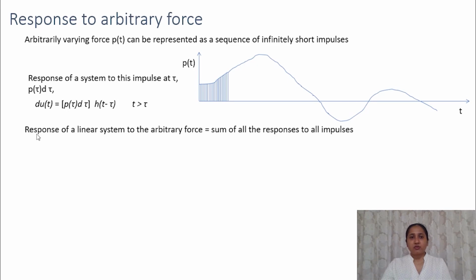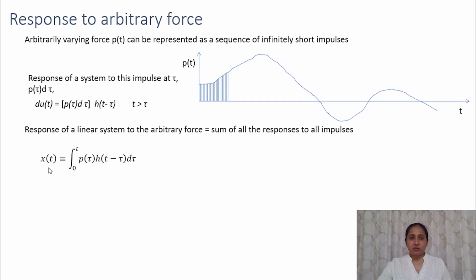So response of a linear system to any arbitrary force is equal to the sum of the responses of all small impulses. So the response due to this arbitrary force can be calculated by integrating this expression over time.